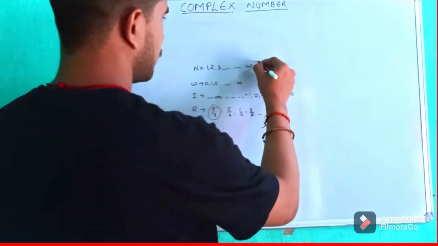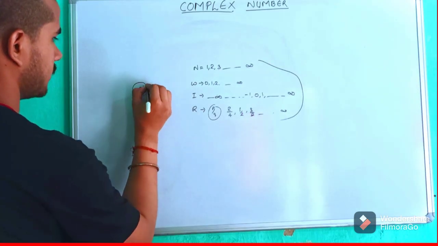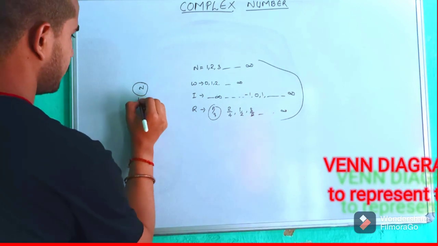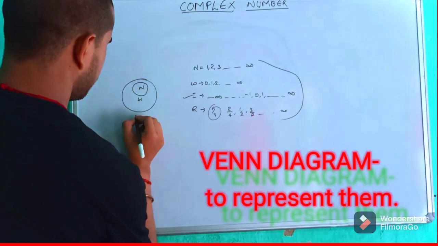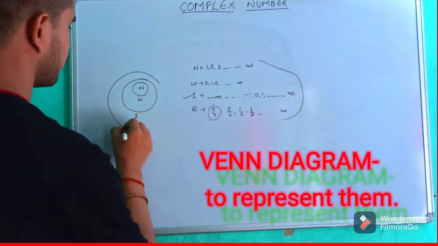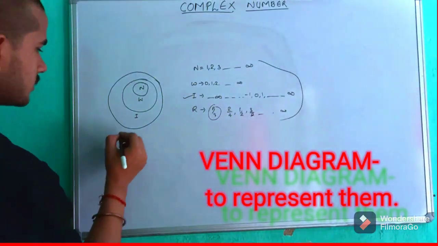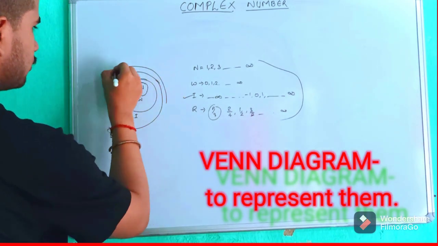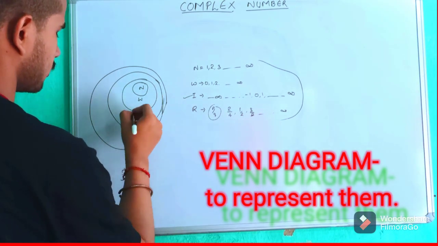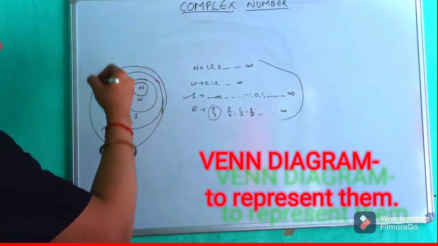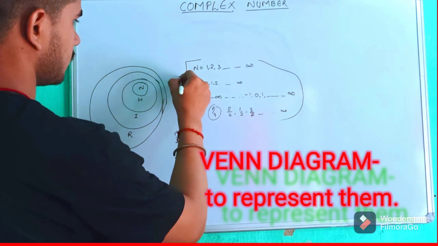So what I want to conclude from this is that if this is a small circle consisting of natural numbers, then including 0 will give a bigger circle consisting of whole numbers. For integers, we represent a still bigger one which includes whole numbers, which include natural numbers. Now if we try for the real numbers, then it becomes still bigger, including integers, which include whole numbers, which also include natural numbers. I think this is the proper Venn diagram for representing this.